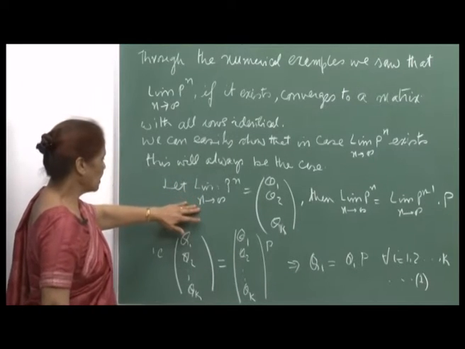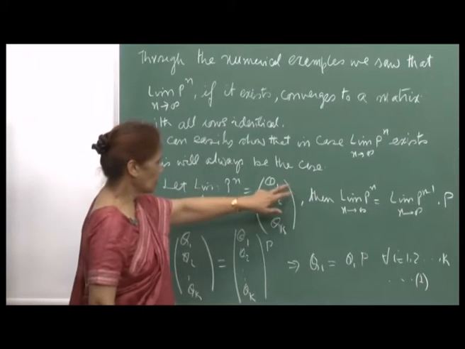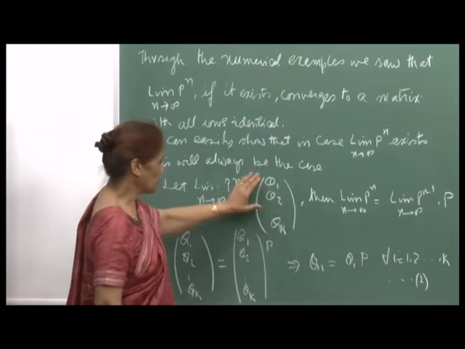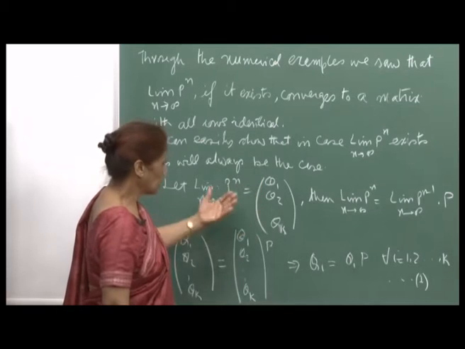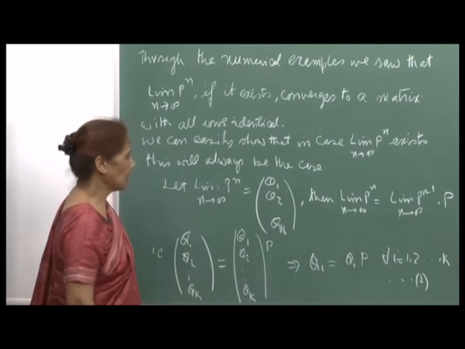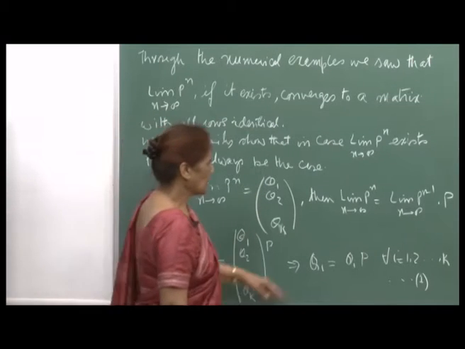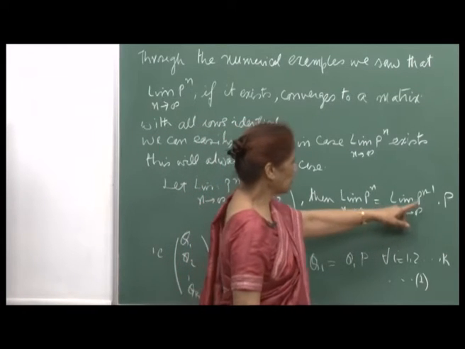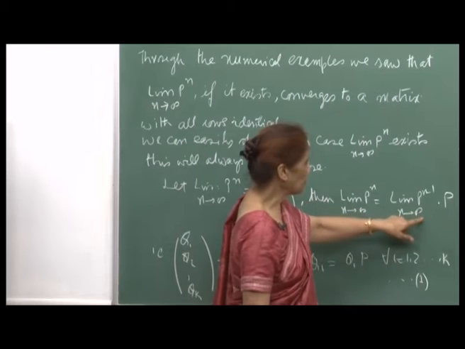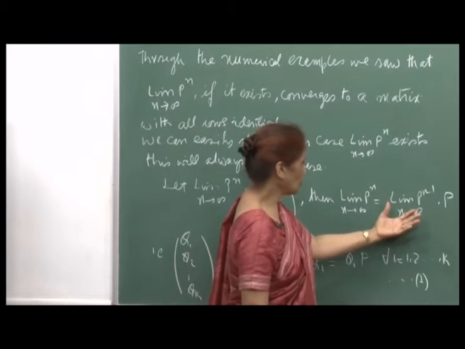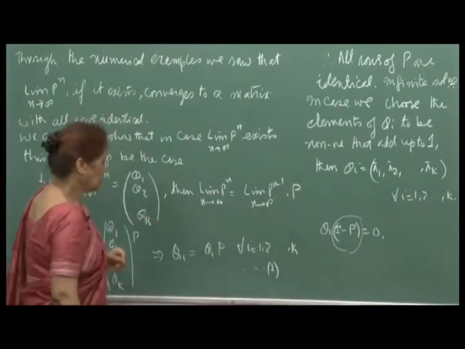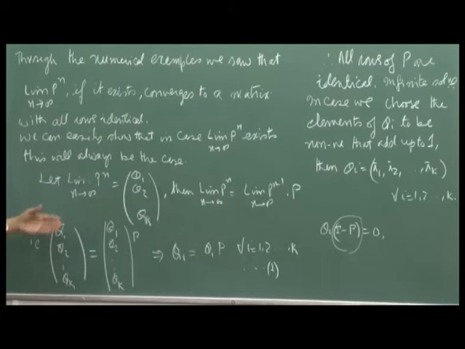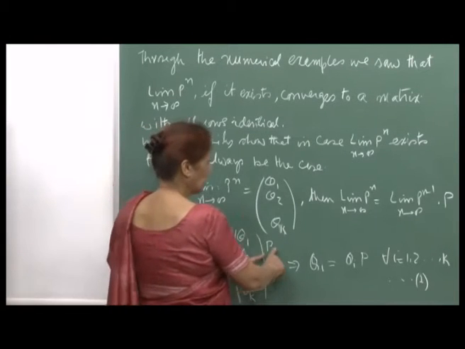Suppose the limit of P^n as n goes to infinity has rows q1, q2, ..., qk. We are considering the system when it has k possible states. Then I can write the limit of P^n as the limit of P^(n-1) times P as n goes to infinity. As n goes to infinity, both converge to the same matrix. So, q1, q2, ..., qk is equal to q1, q2, ..., qk times P.